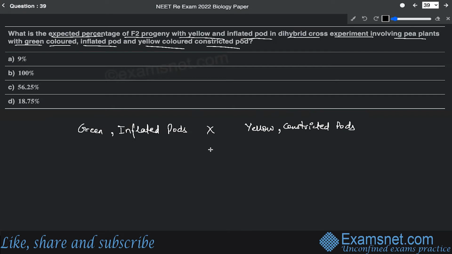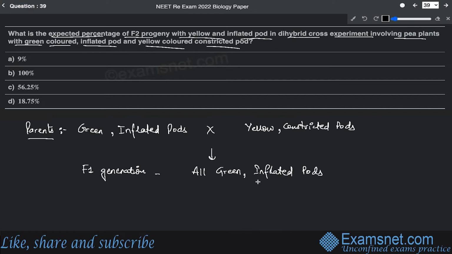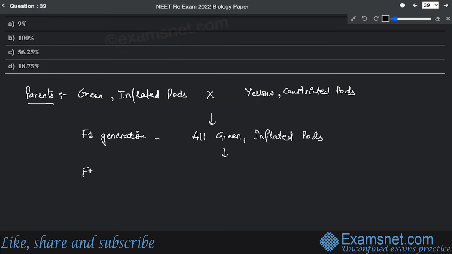So definitely, in the F1 generation, these are basically the parents, you will be getting all green and inflated pods. All right. While in case of the F2 generation,